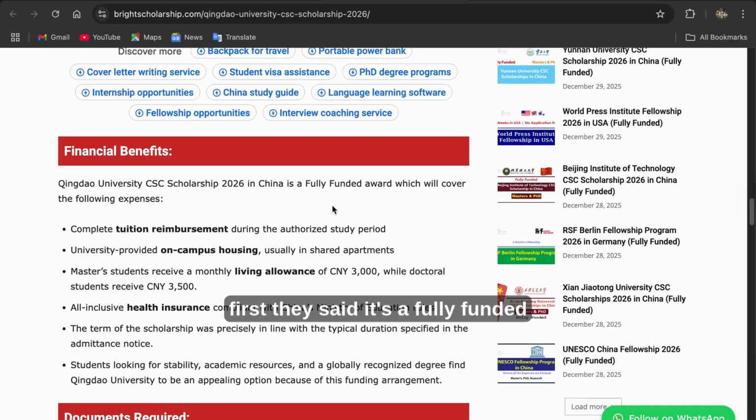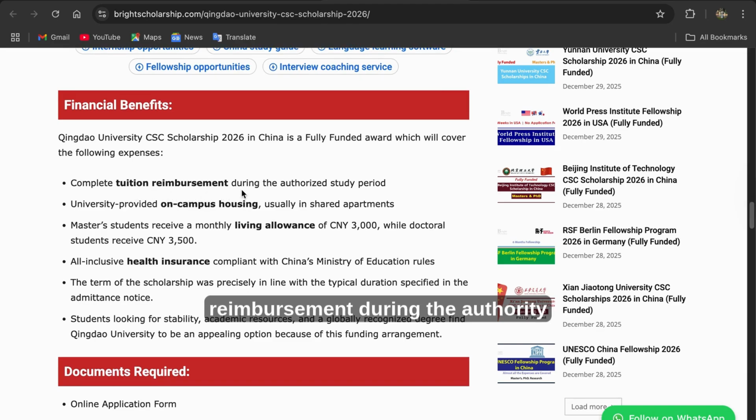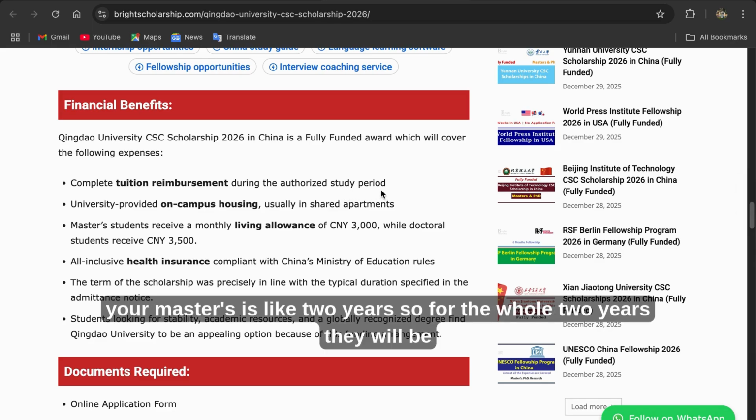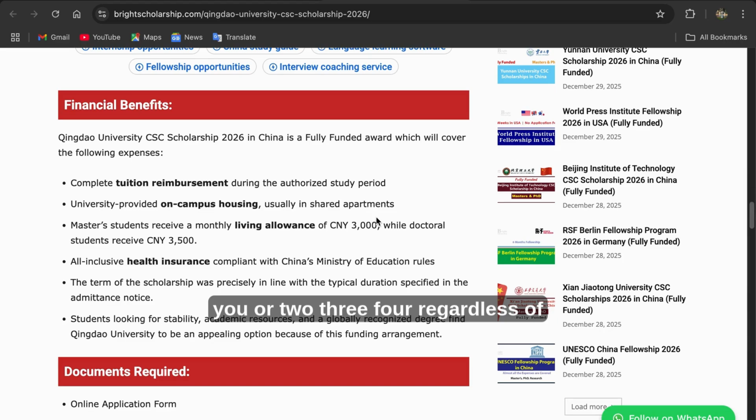First, they said it's a fully funded award, right? They said complete tuition reimbursement during the authorized study period. That means if your master's is 2 years, for the whole 2 years they will be paying you. The tuition fee will be paid, your school fees will be paid and everything. The university provides on-campus housing. You have to stay on the campus, usually a shared apartment, like a room of 2, 3, 4, regardless of where you want to stay.